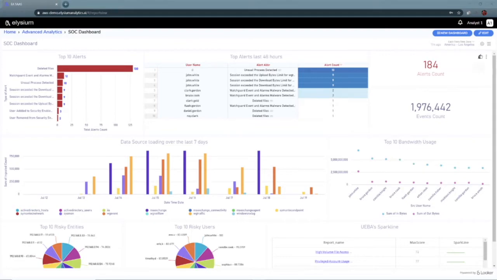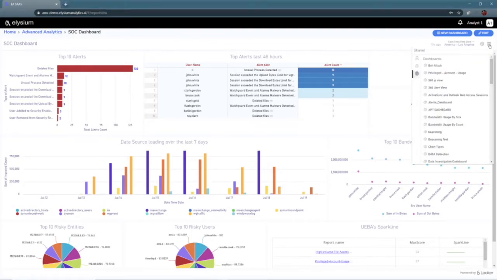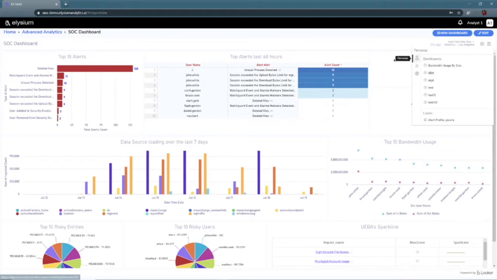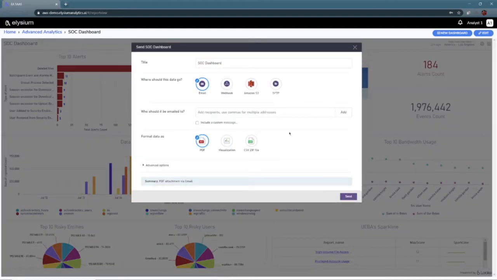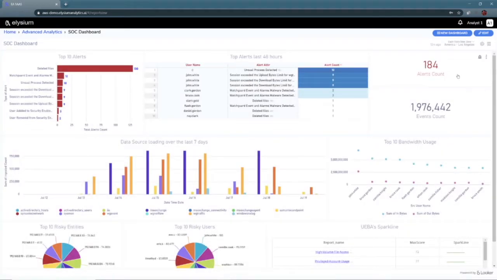Additionally, we also provide the ability to make a copy of your dashboard, customize it, and share it with your colleagues. You may also wish to email the dashboard to somebody on a regular basis. You can send it via different means, transports. We also give you the ability to send it on a recurrent schedule.